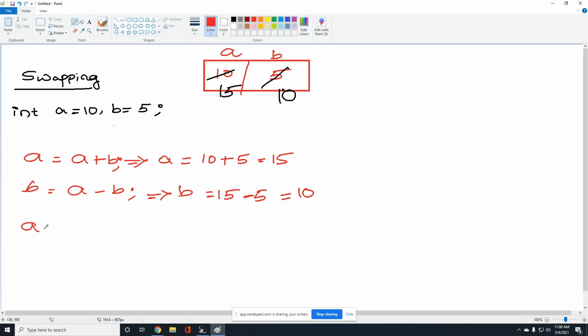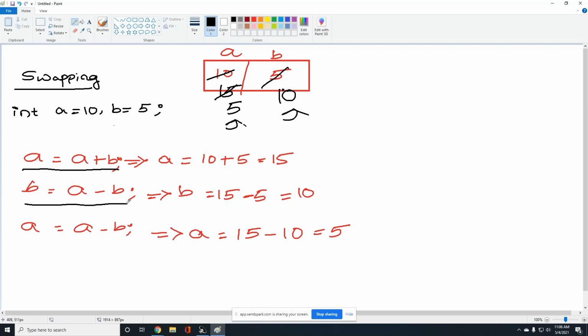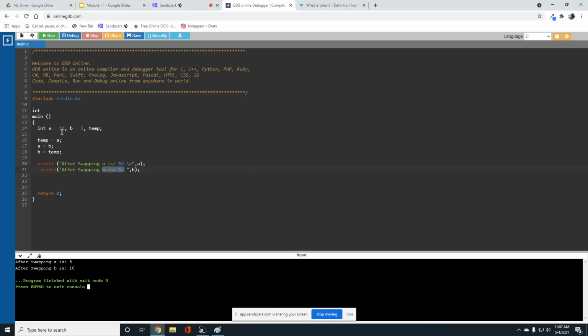Last logic line, A is equal to A minus B. A is equal to, what is the current A value? 15 minus, what is the current B value? 10. 15 minus 10. So 5. This 15 will be replaced by 5. So if you observe here, A value is 5, B value is 10. Swapping is done. So the logic is A is equal to A plus B, B is equal to A minus B, A is equal to A minus B. Without using a third variable also, we can perform the swapping of two numbers.